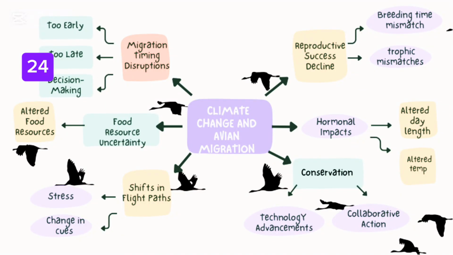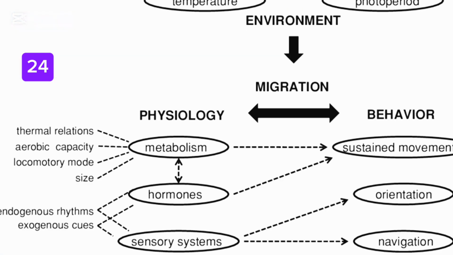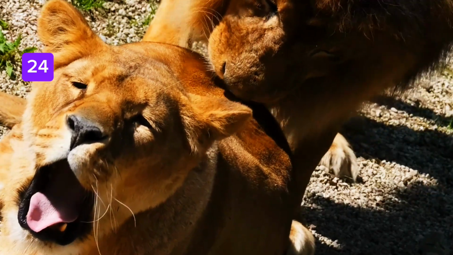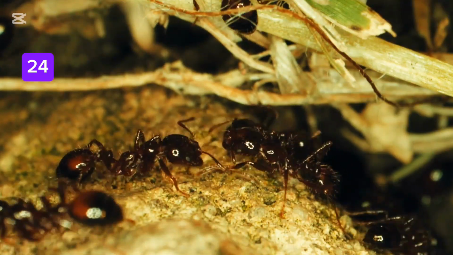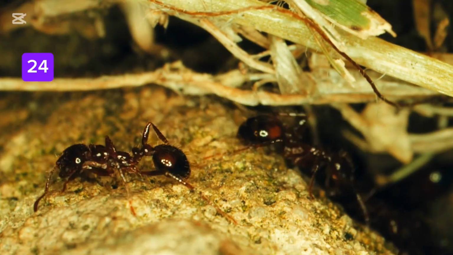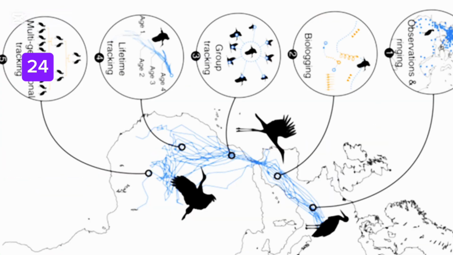Migration and navigational behaviors. Migration is the seasonal movement of animals from one region to another, usually for breeding, feeding, or climate conditions. Navigational behavior is how animals find their way during these long journeys. Key features of navigational behavior: usually long distance and cyclical, repeating every year. Triggered by environmental cues: day length, temperature, and food. Requires rigorous navigation skills for orientation and route finding.